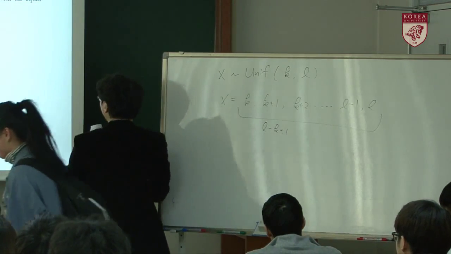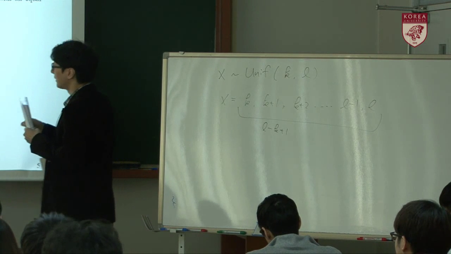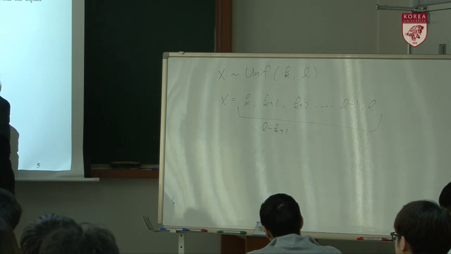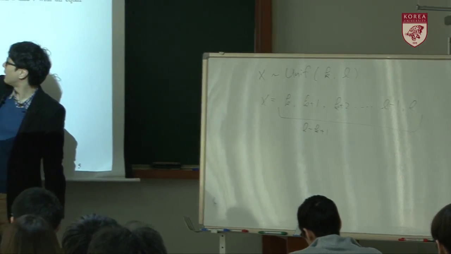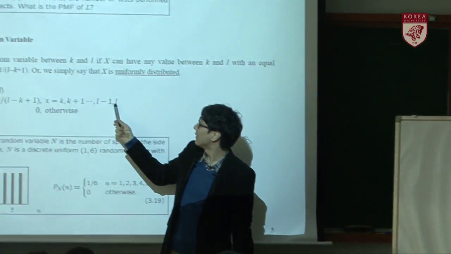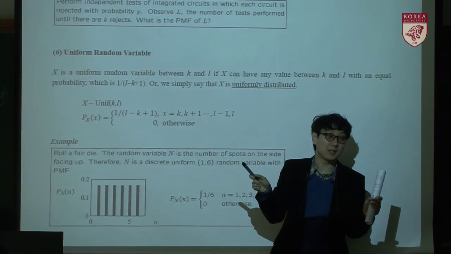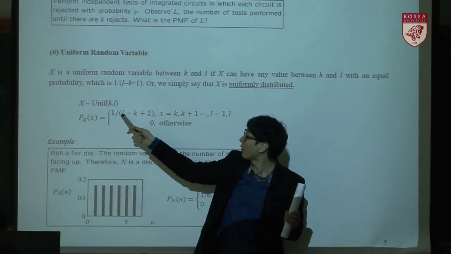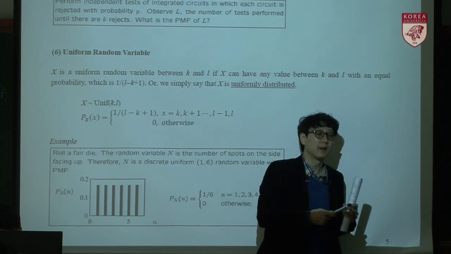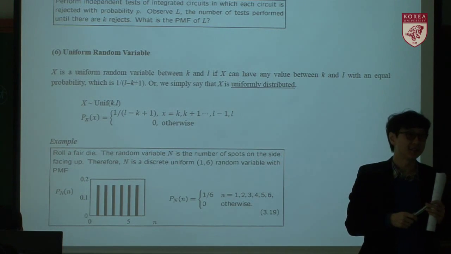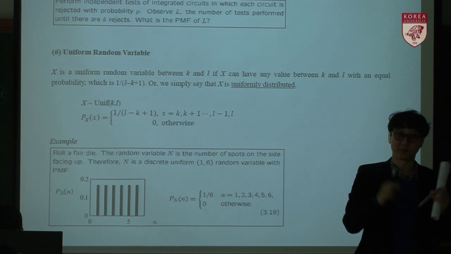So the PDF is given like this. When X equals K, K plus 1, and so on, until L minus 1 and L, because they should have equal probability, each has 1 over L minus K plus 1 probability. For the other values, it has 0.